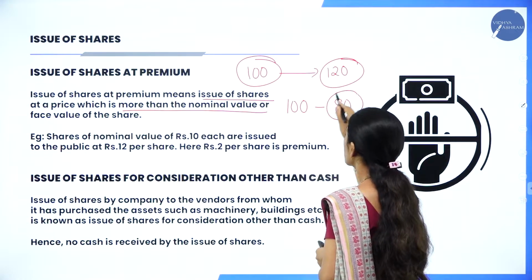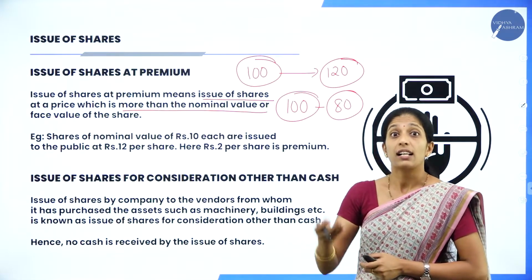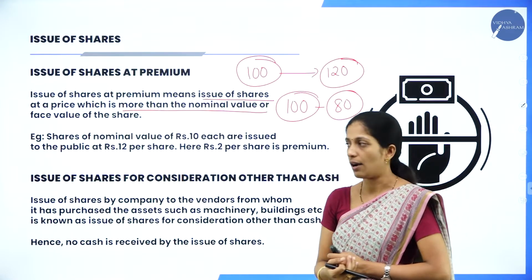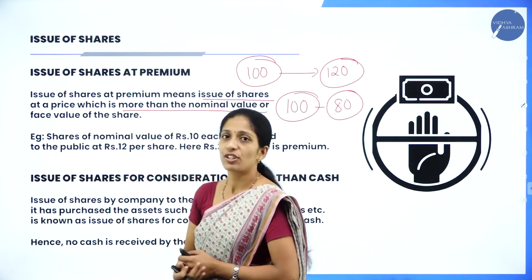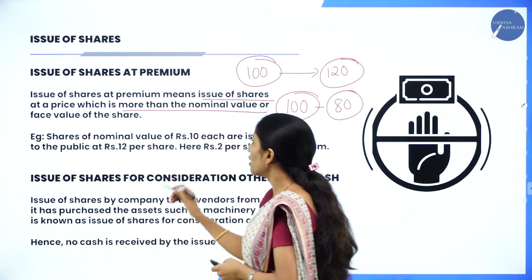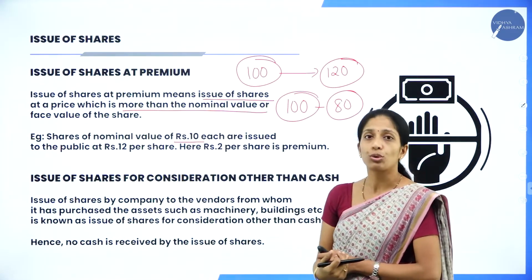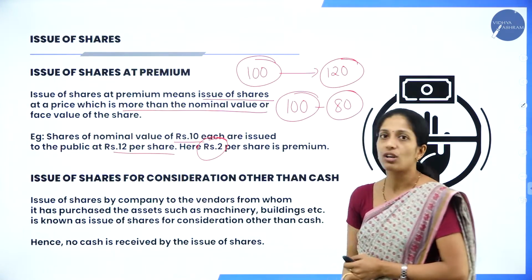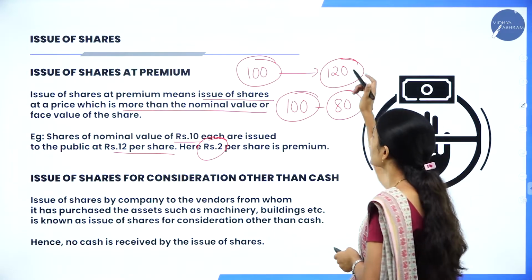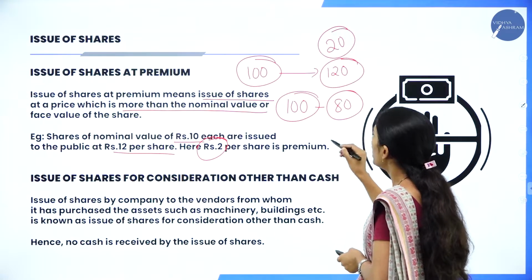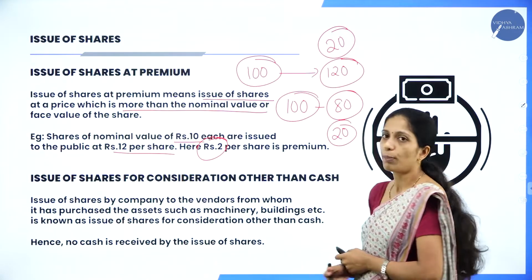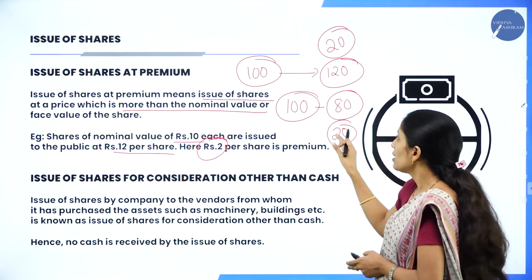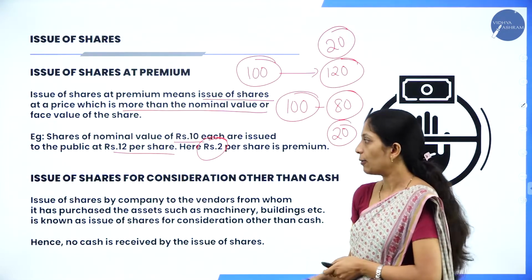In the same way, issue of shares at a discount we have already discussed. Now if a 100 rupees share is issued at rupees 80, that is less than the nominal value, then it is known as issue of shares at discount. If you see the example of issue of shares at premium, shares of nominal value of rupees 10 each are issued to the public at rupees 12 per share. So here rupees 2 per share is called premium. In the discount example, the 20 rupees which is less than the nominal value is called discount.